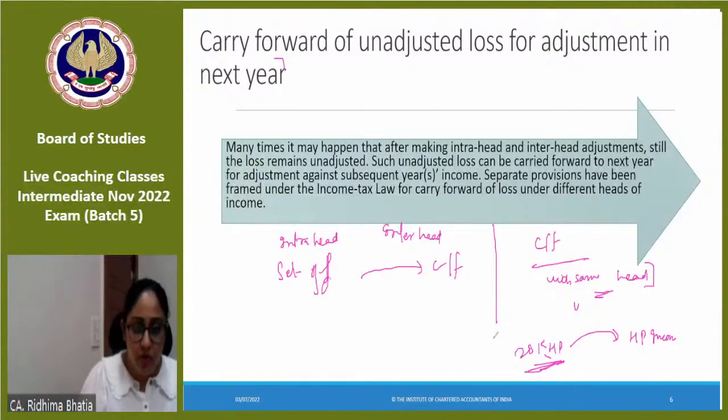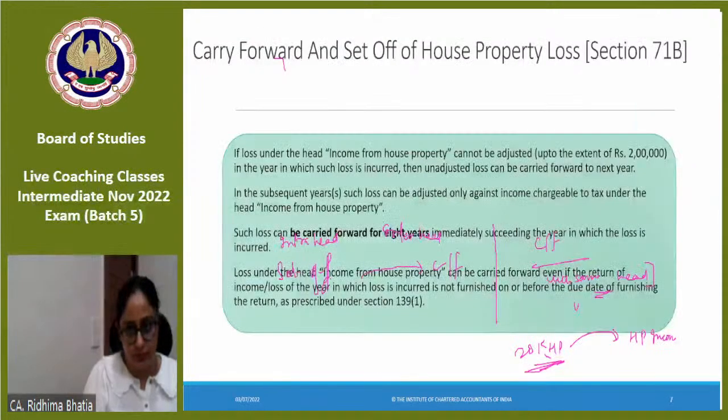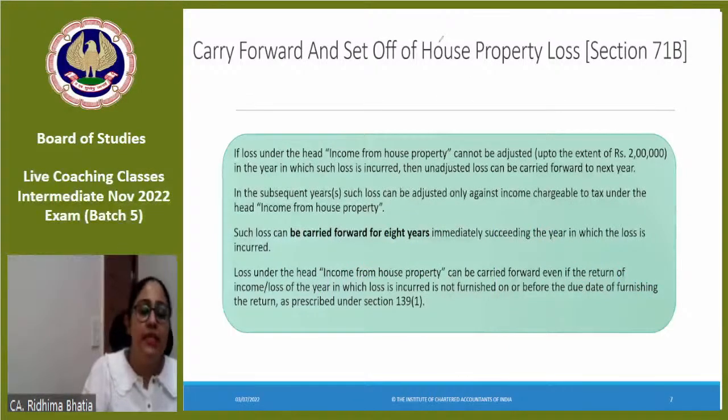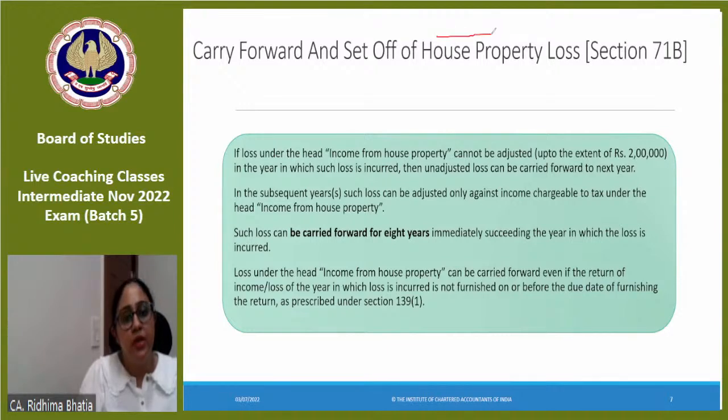Now, for carry forward and set off there are two provisions, section 70 and section 71. In the case of carry forward, each head has its own section. Each head of income has its own section. So house property loss is carry forwarded under section 71B.